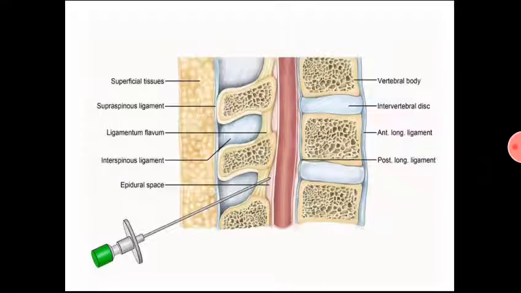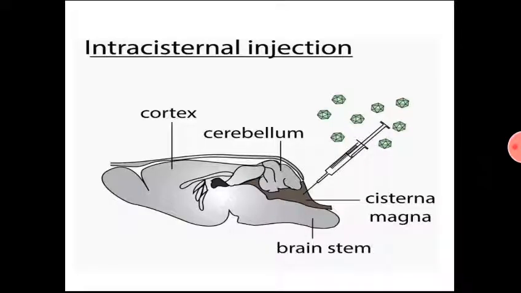So intraepidural injection. The drug here is being administered to decrease the inflammation of the spinal cord into the epidural space, or for chemotherapy. So intracisternal. Here the drug is being administered into the cisterna magna, basically for chemotherapeutic purposes.